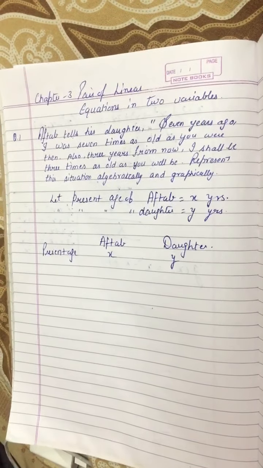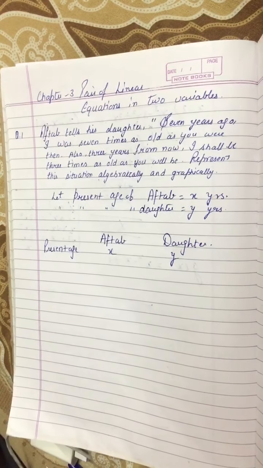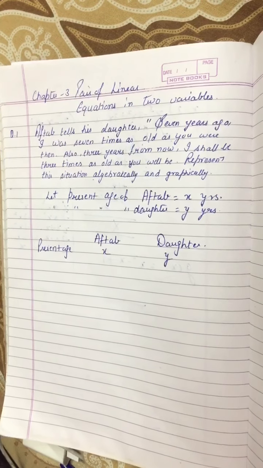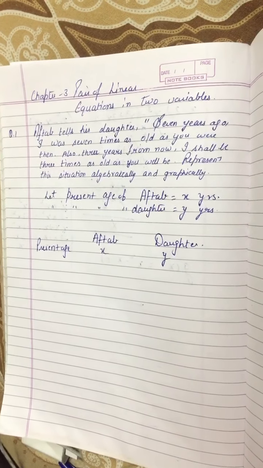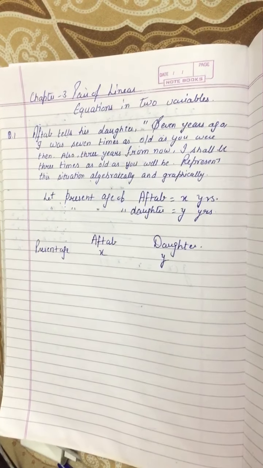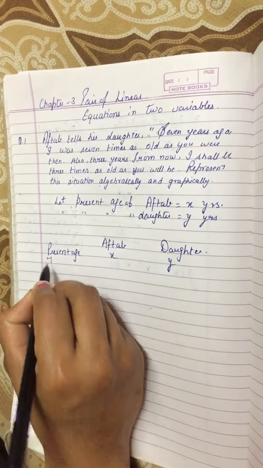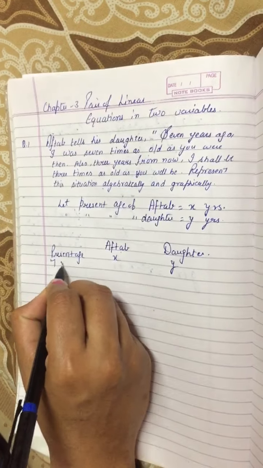If I am now 30 years and you are 20 years, means today, let this year be 2020. Before 7 years, what will be that year? That will be 2013.